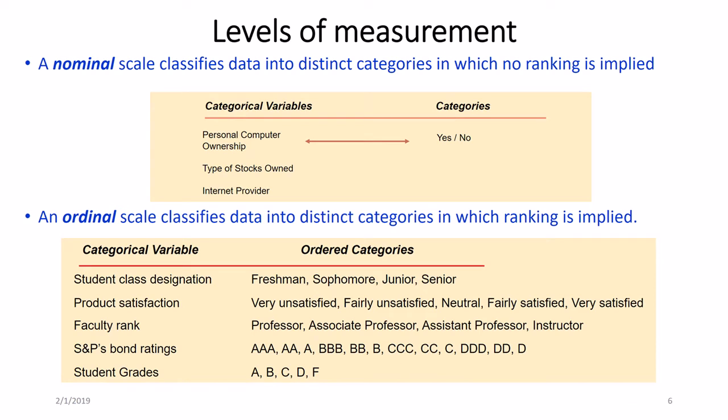The next scale is the ordinal scale, which classifies data into distinct categories and in which ranking is implied. The first example is student class designation. We may have freshman, sophomore, junior, and senior. Looking at these values, we can see there's some ranking implied. Other examples include product satisfaction, faculty rank, S&P's bond rating, and student grades.